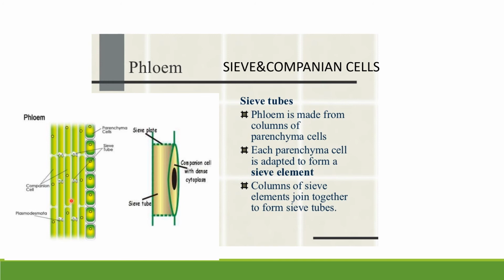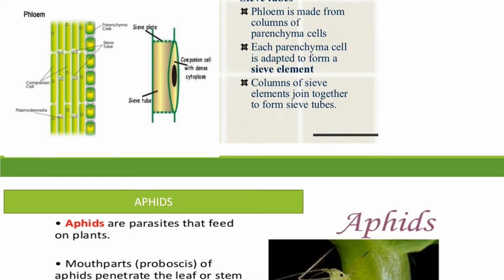In the xylem, we have learned two kinds of cells, and in the phloem also, two kinds of cells are there, sieve cells and companion cells. Both help to conduct the food materials to all parts of the plant.